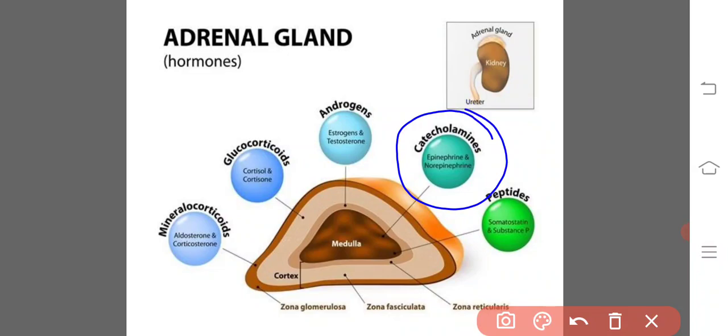What is the difference between adrenaline and noradrenaline? Adrenaline differs from noradrenaline by having an additional methyl group in its molecule. The effects of adrenaline are more common, and those of noradrenaline are very limited.